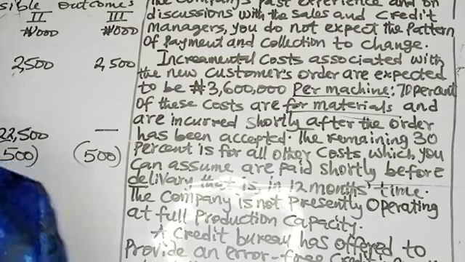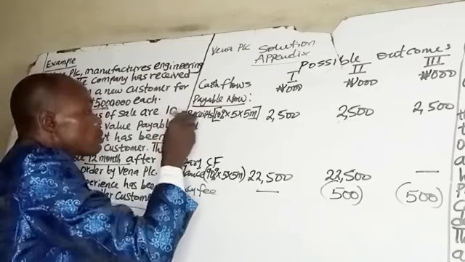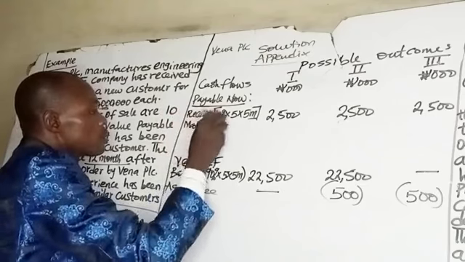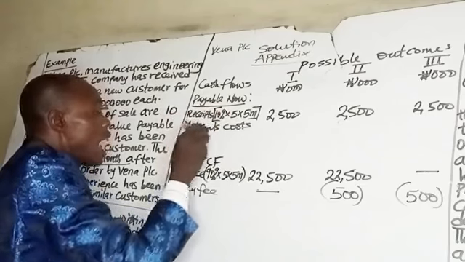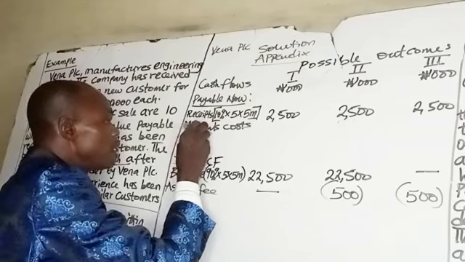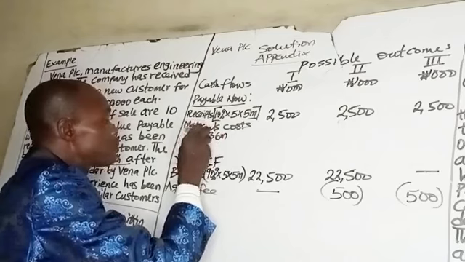Back to the solution. So we have material cost, which is 70%, and the cost is 3.6 million naira per machine.